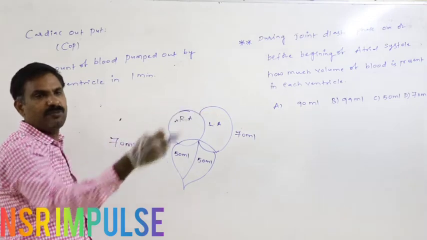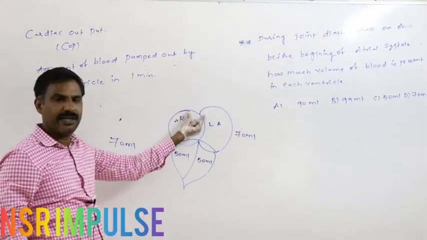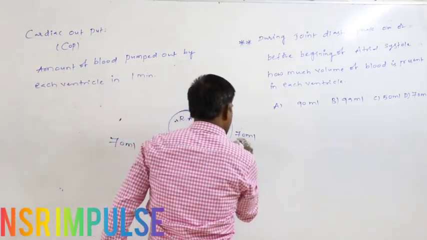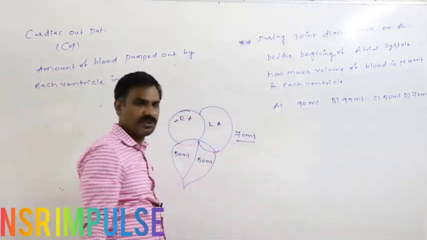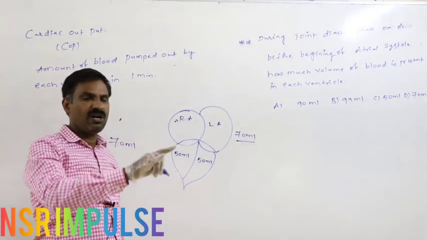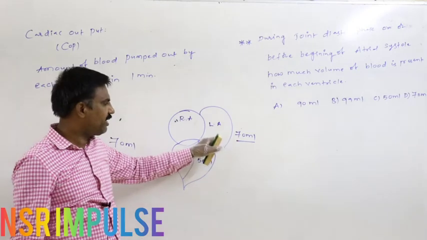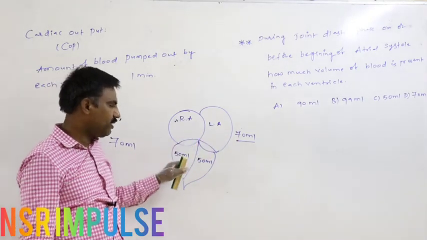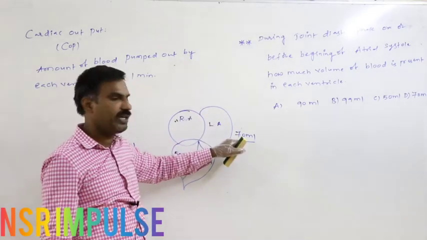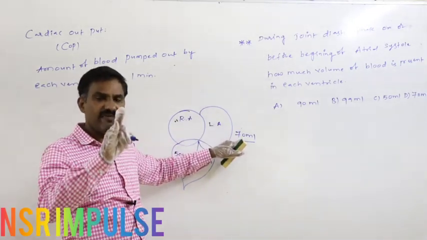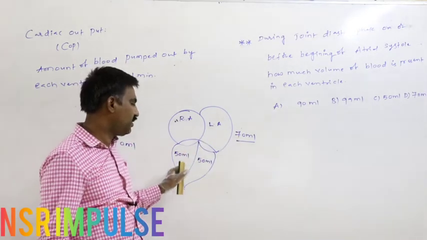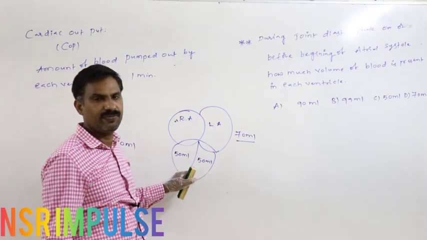The remaining 30% of the blood is pumped into the ventricle by the atrial contraction. So in total, 70 ml of blood has to be pumped from atria into ventricle, but before the atrial contraction, only 70% of the 70 ml reaches the ventricle.